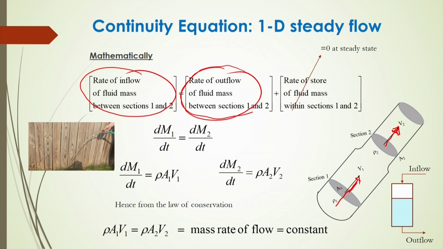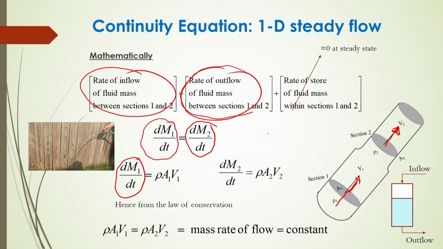Now, in this case what will be the inflow rate? If we consider the mass of the fluid as m, then the rate of change of mass, that is the rate of inflow of fluid mass, will be equal to dm1 by dt. Similarly, at the outlet the rate of outflow of the fluid mass will be equal to dm2 by dt. Now, what should dm1 by dt be, that is, what is the rate of inflow of fluid mass? You have to consider mass in terms of velocity.